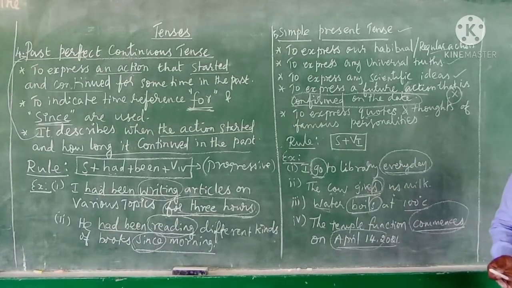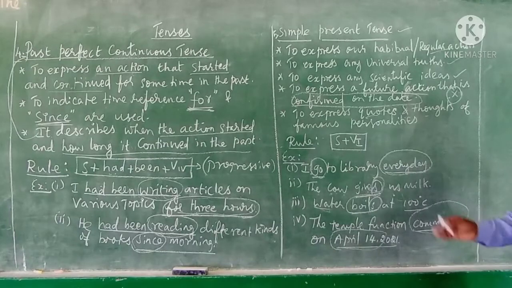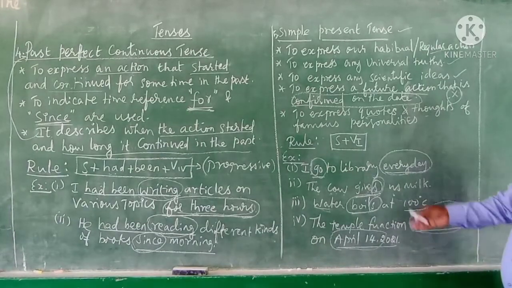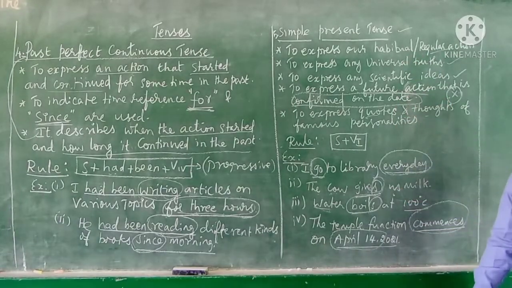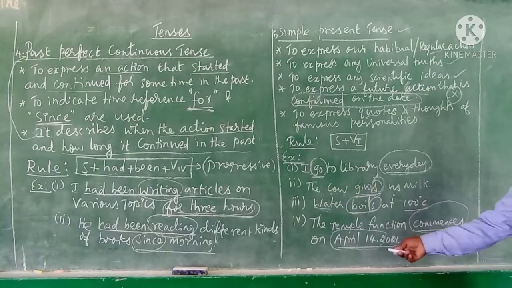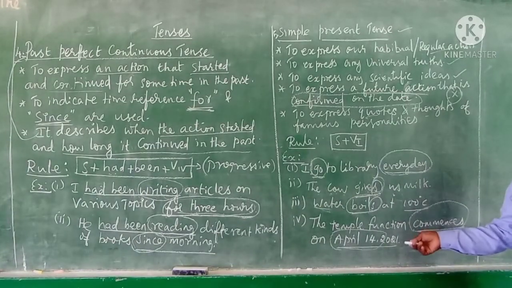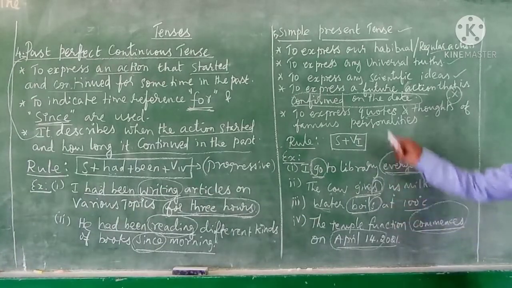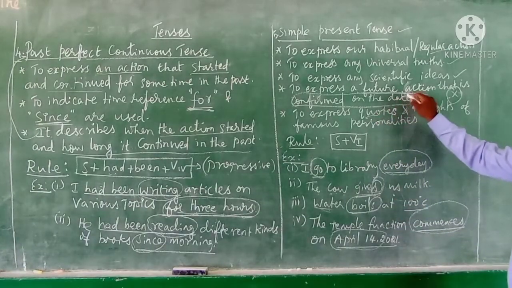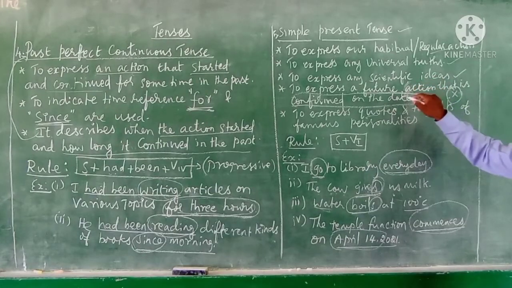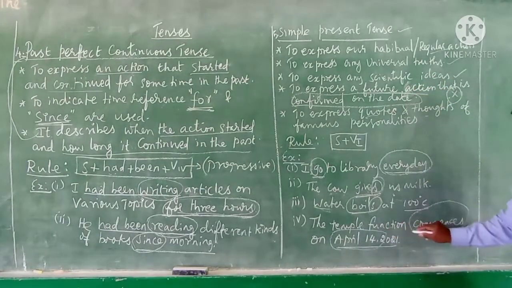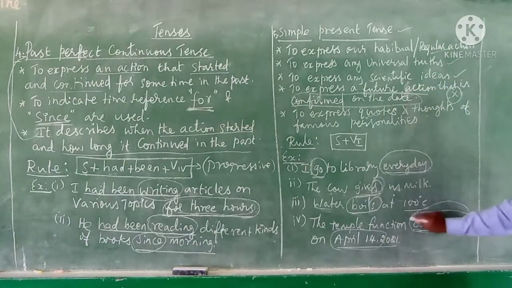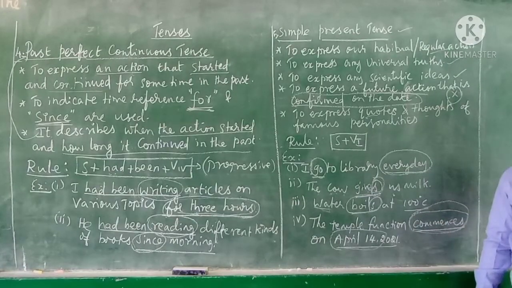If it is so, we have to write it in a simple present tense. You may think the action is in the future, so we should write it in the future tense, no problem. But when the action is confirmed with the date, then we can write it in a simple present itself. We need not bother about the future.